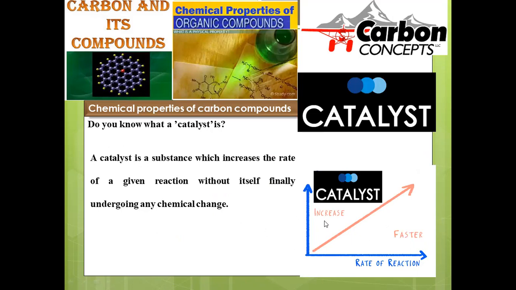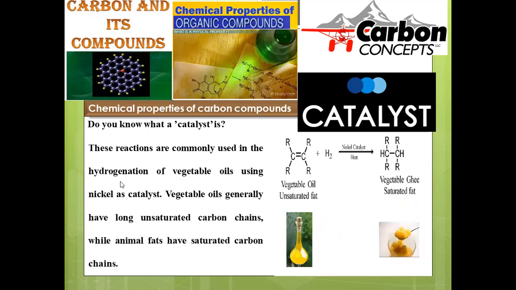So here, whenever a catalyst is there, the graph of the reaction will move in an exponential way. Nickel catalyzed natural reactions are also provided over here. This is the most important versatile reaction for the transformation of vegetable oil. So it is possible to convert oil into ghee by the addition of this nickel catalyst. How can we convert? Dalda, such vanaspati, those oils are manufactured by this kind of chemical transformation only.